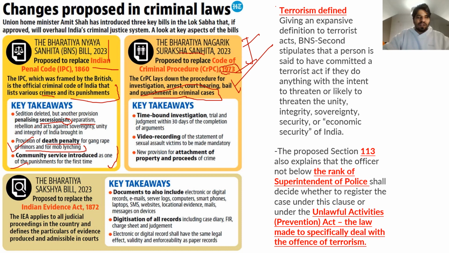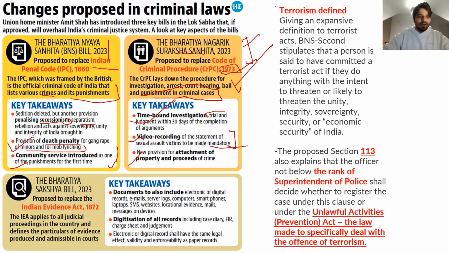And the key takeaways of the new bill, the Bharatiya Nagrik Suraksha Samhita: it has recommended time-bound investigation by the trial agencies, right? And video recording on the part of the victim of sexual assault has been made mandatory. Now it is mandatory. There is a new provision for attachment of property and proceeds of crime, right? So properties can be captured by the government if found guilty.